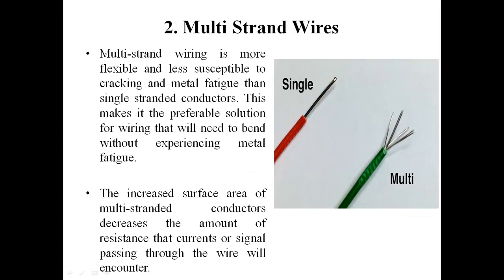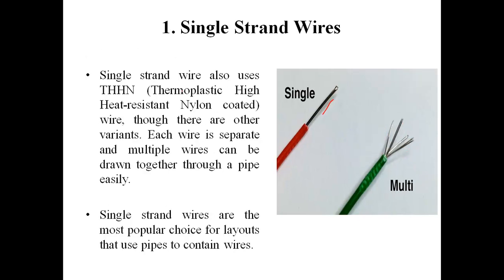In multi-strand wiring, more than one strand will be there. As we can see, there are many strands, and these strands are coated with a thermoplastic high resistance nylon coating.